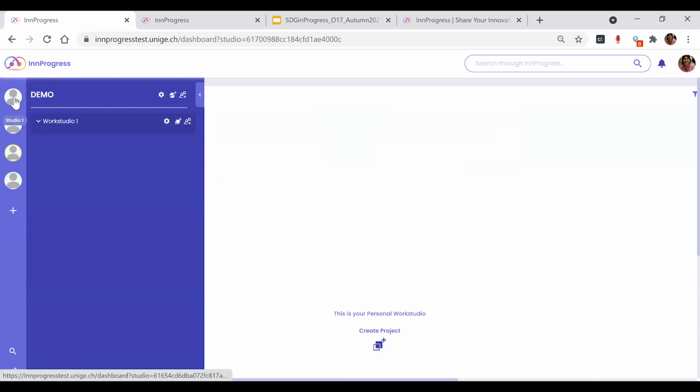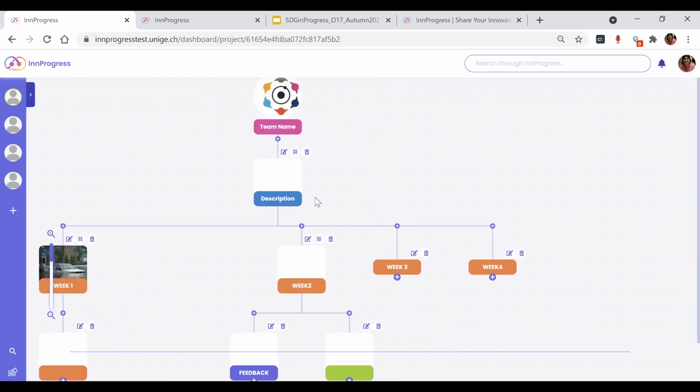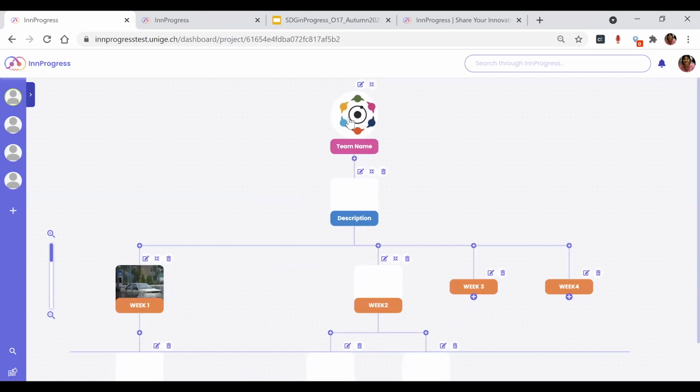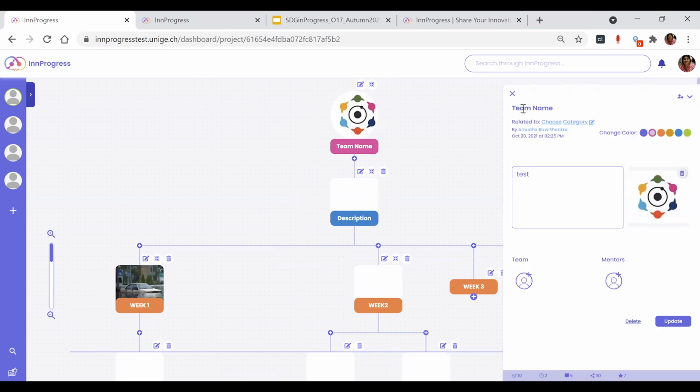What screen do you see? There are three things: a label, and a branch. The first is information, where you start adding information about your team name, load a standard picture or any picture that represents your team, describe what your project is about, add your team members and mentors, and then update it. Then you just go by the flow. You click on it and it shows different options, whether you want to branch out or label it.